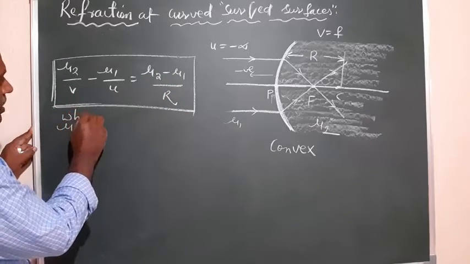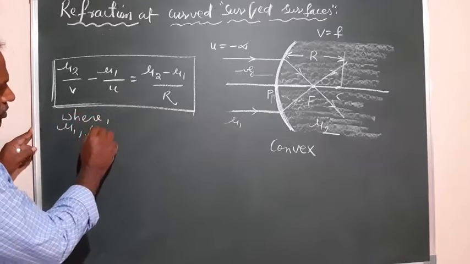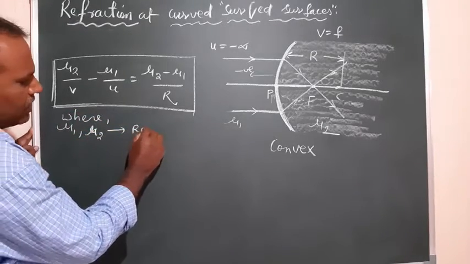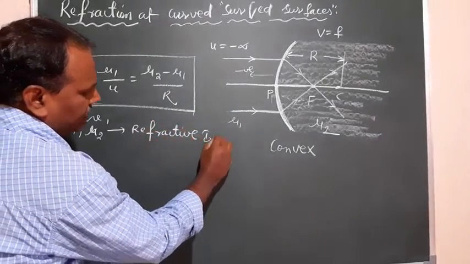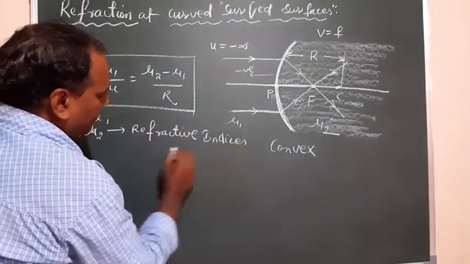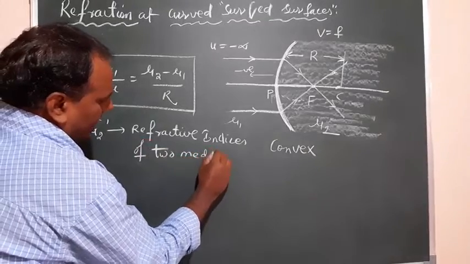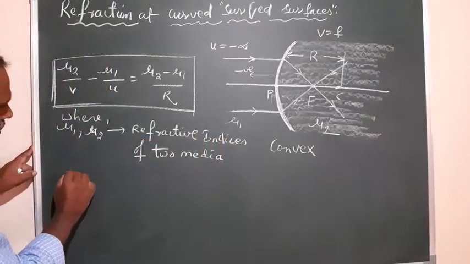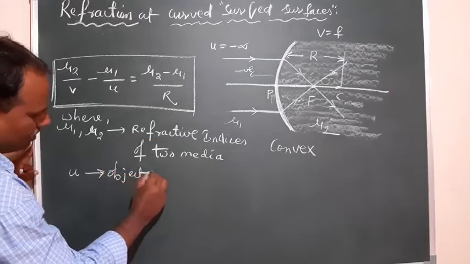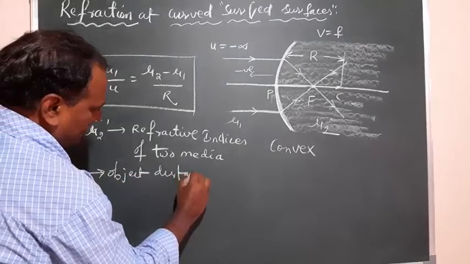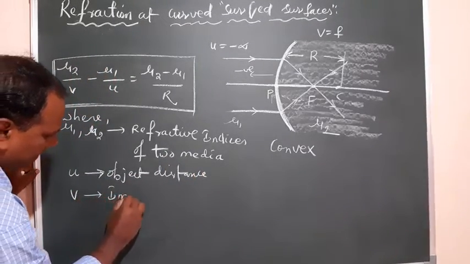You can also write what these symbols represent. Mu1 comma mu2 are the refractive indices of the two media, u is the object distance, and v is the image distance.